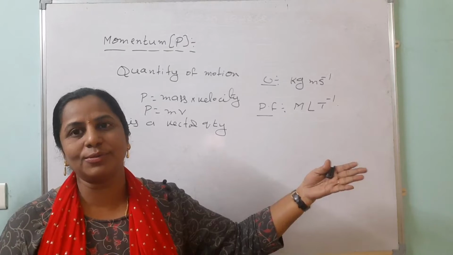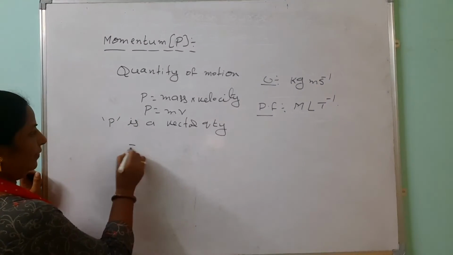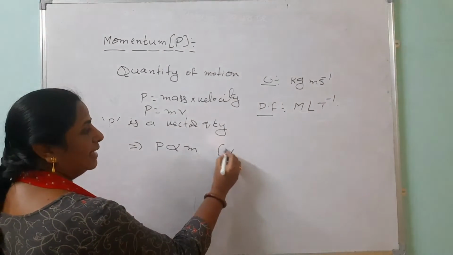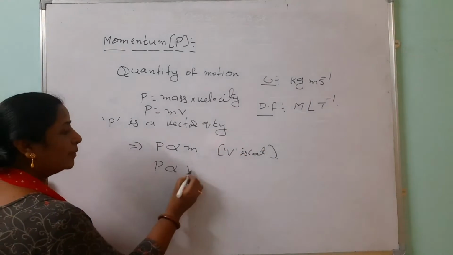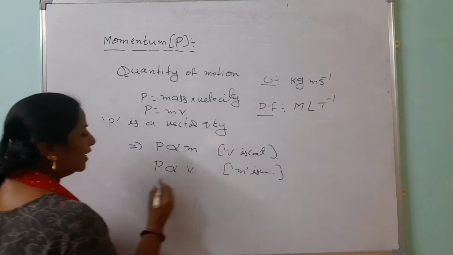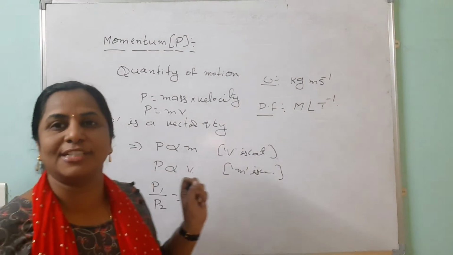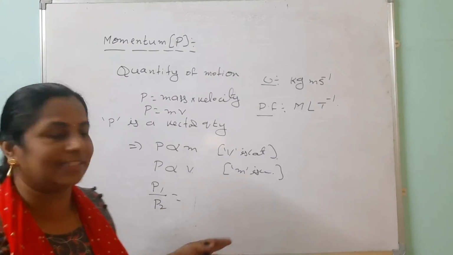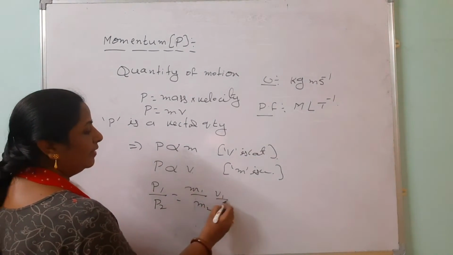And when we go through some special cases while doing problems, you must remember that momentum is directly proportional to mass when velocity is constant, and it is directly proportional to velocity when mass is constant. If both are not constant, you can say P1 by P2, when we are going through two different objects, one is a car and another is a bus. How to compare the momentum of those two objects? P1 by P2 equals M1 by M2 into V1 by V2.